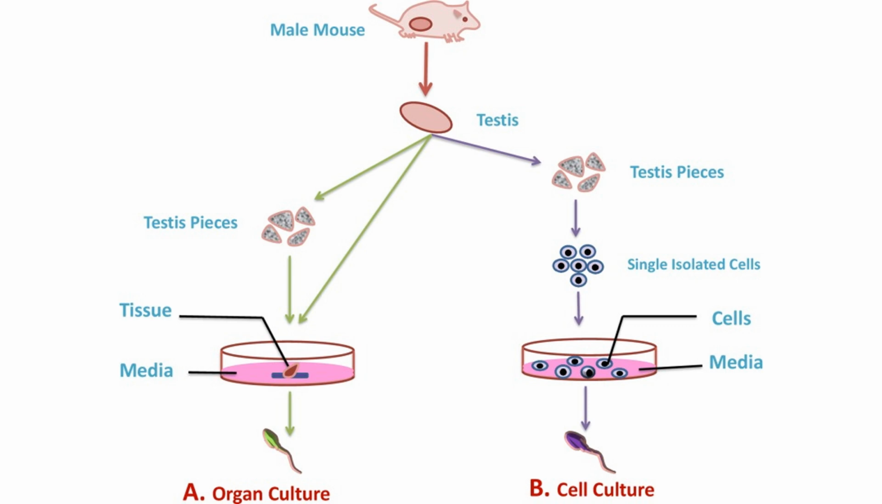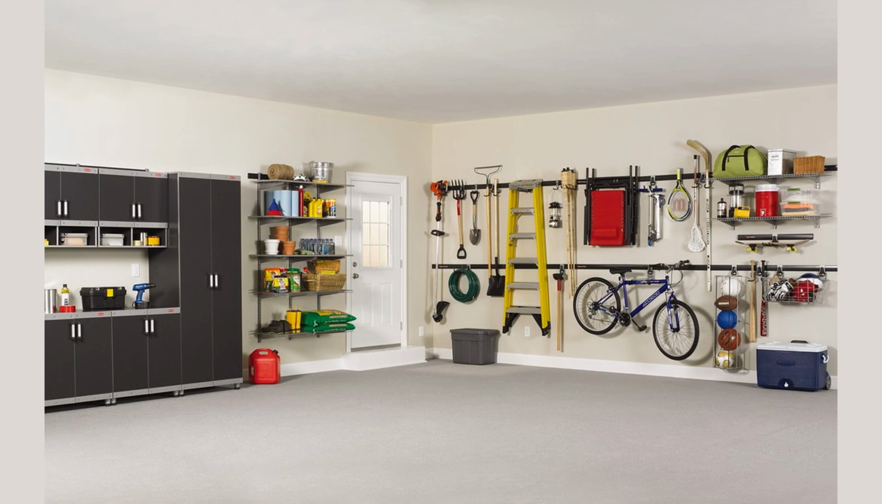Living organisms are highly organized, with complex structures and systems that allow them to carry out their functions. Show examples of the organization of living organisms, such as cells, tissues, organs, and organ systems.